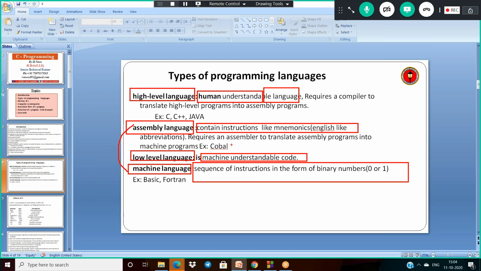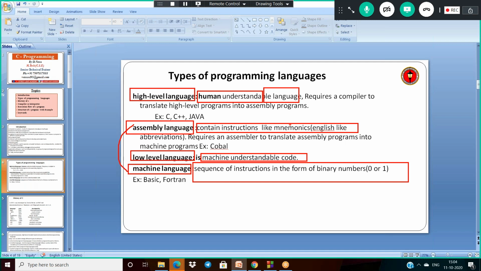We don't need to bother about these types of languages here. Just differentiate: high level means it is in a readable format. Low level language means it is in a machine understandable format, not human readable, object format. And assembly language is a mediator, like English instructions in English abbreviations. If you open the assembly language, they are mnemonics, like microprocessor instructions.